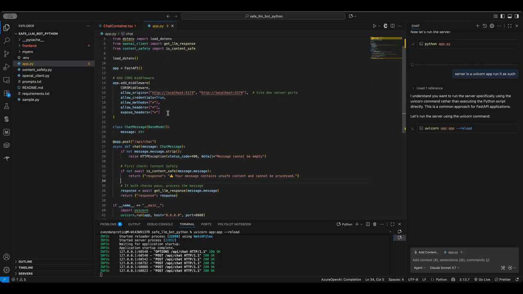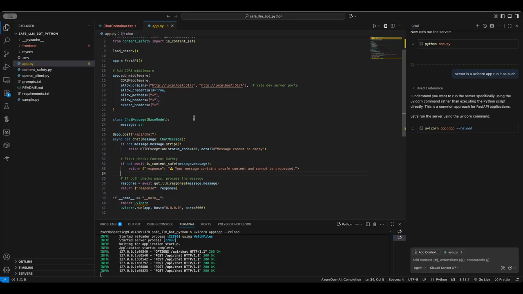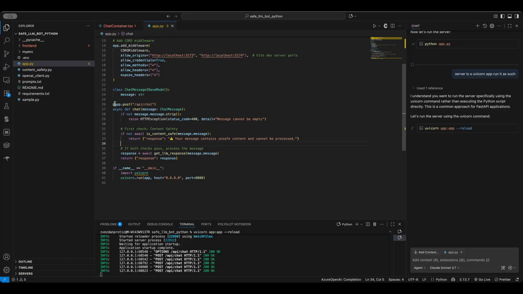And the backend is also a very small application which has only the API chat endpoint. If there is nothing in the received message, then it just does nothing. Then it checks if the content is safe, and if the content is not safe, it returns, okay, your message contains unsafe content and cannot be processed.